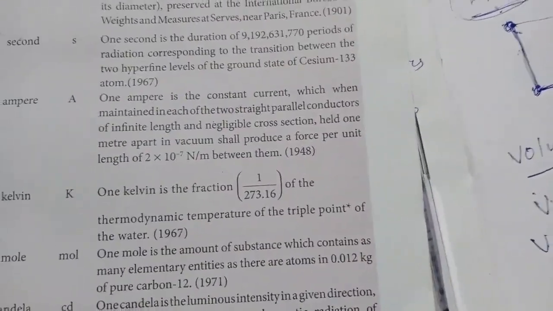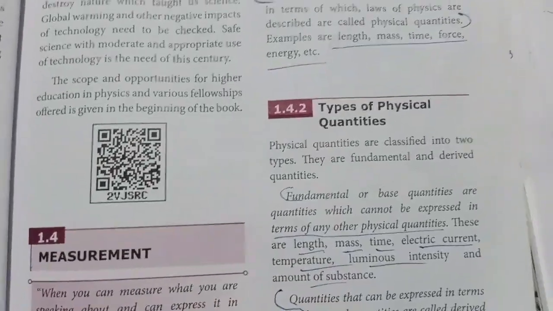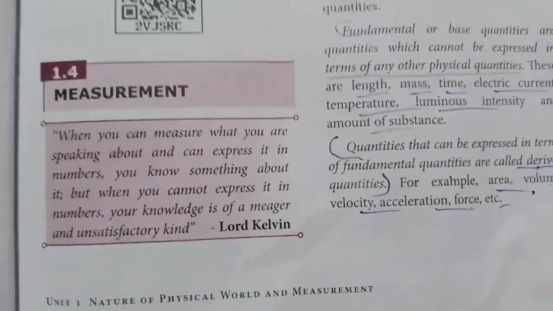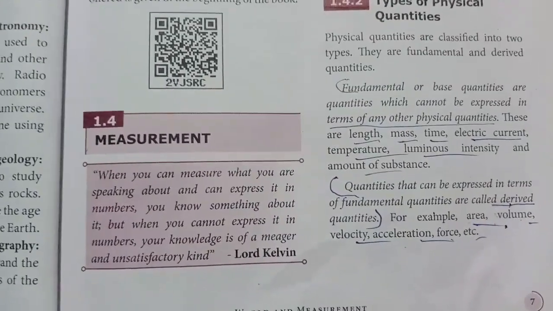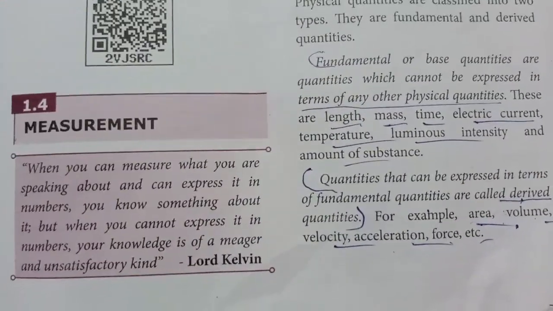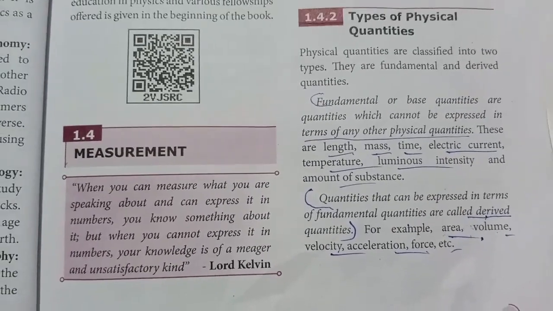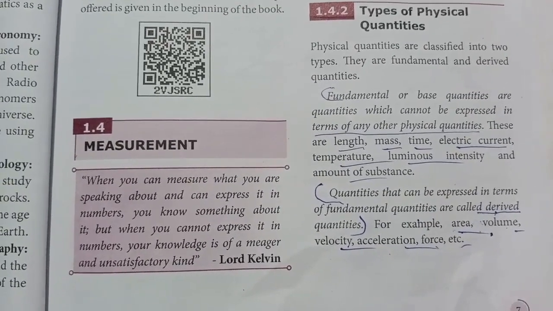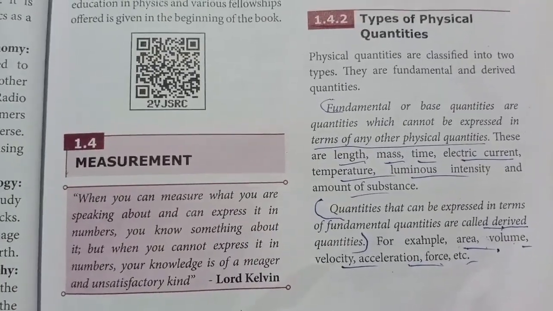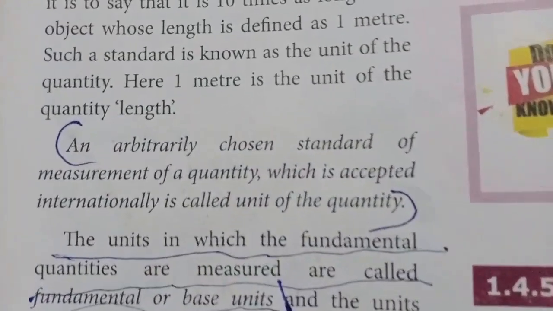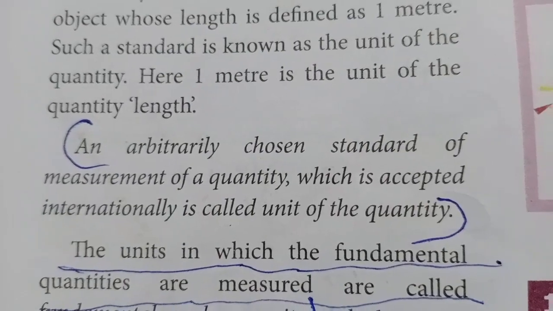So my dear students, go through this. The first important question here is types of physical quantity, fundamental quantity and derived quantity with examples. It is an important 2 mark, 3 mark question. You can take a screenshot and study this definition. Then the next part you can study is the unit definition, a 2 mark important question.